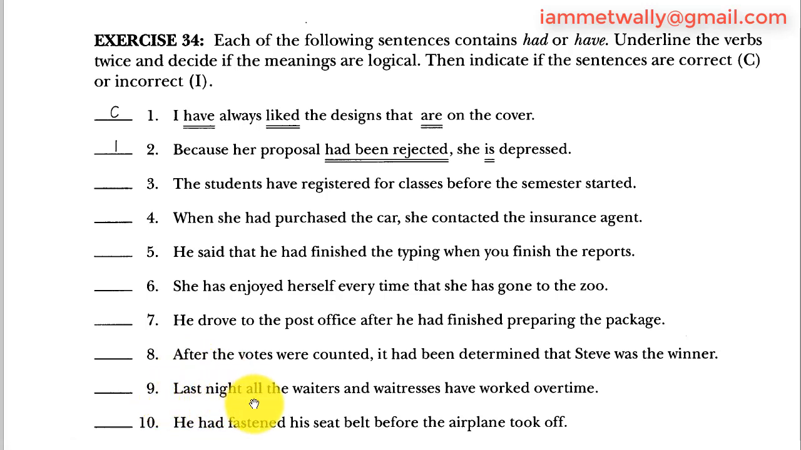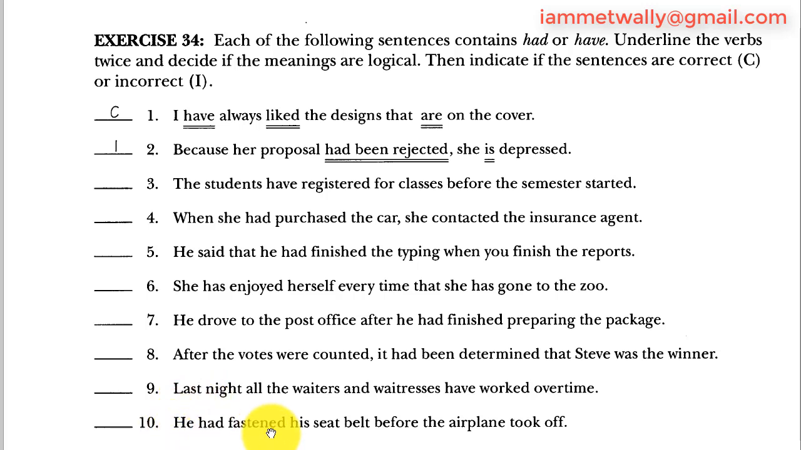9. Last night all the waiters and waitresses have worked overtime. All the waiters and waitresses, this is the subject, have worked, this is present perfect, and it's incorrect because I said last night, which is an absolute past. I cannot use present perfect with past simple time. It's wrong because it refers to the past.